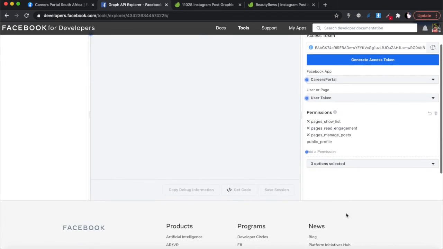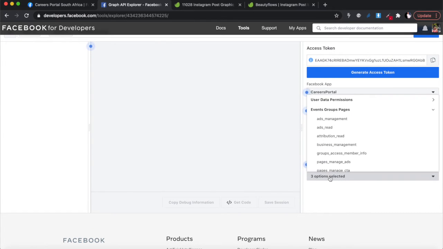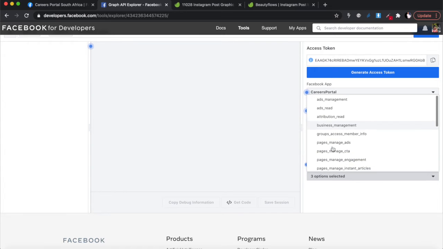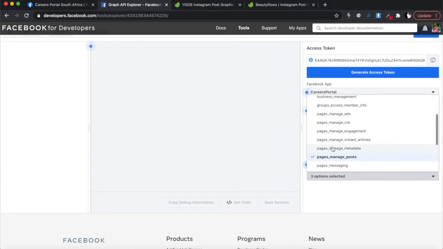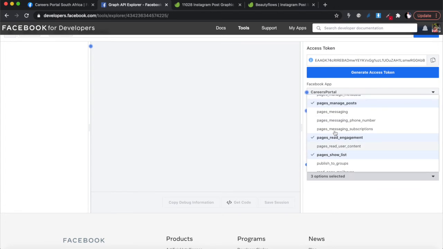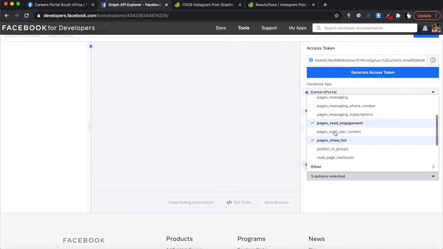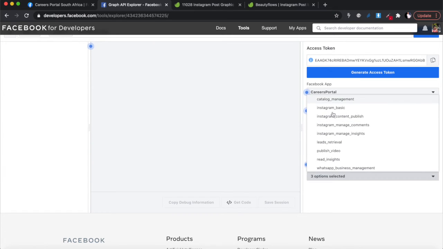So you're going to go to the bottom over here under the options are selected for permissions, all right? And you're going to expand that list, and then you're going to look for the permissions that allow you to post to Instagram, okay? So I'm going to go to the bottom over there, and you go into other, because it's not obvious. If you just scroll over there, you won't see any Instagram permissions, and you would think they don't exist, right? I don't know why Facebook does this and hides stuff for us not to see it. You go to other, and the moment you open other, then you will see it right there, all right?